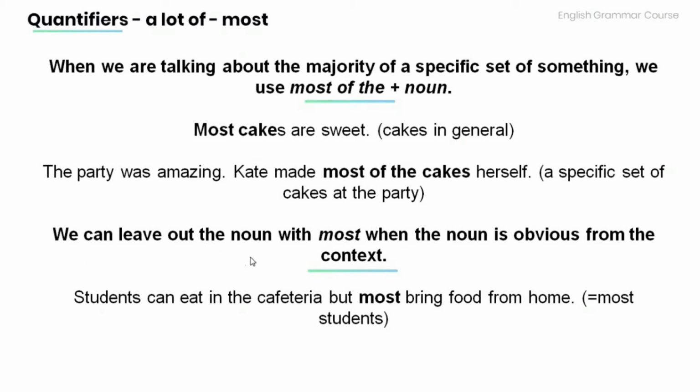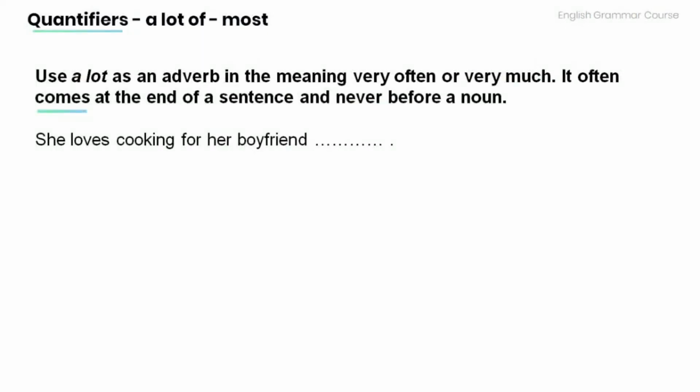Now we can leave out the noun with most when the noun is obvious from the context, as in the example below. Students can eat in the cafeteria, but most bring food from home. Most in the sentence meaning students. Now let's review and practice a bit.